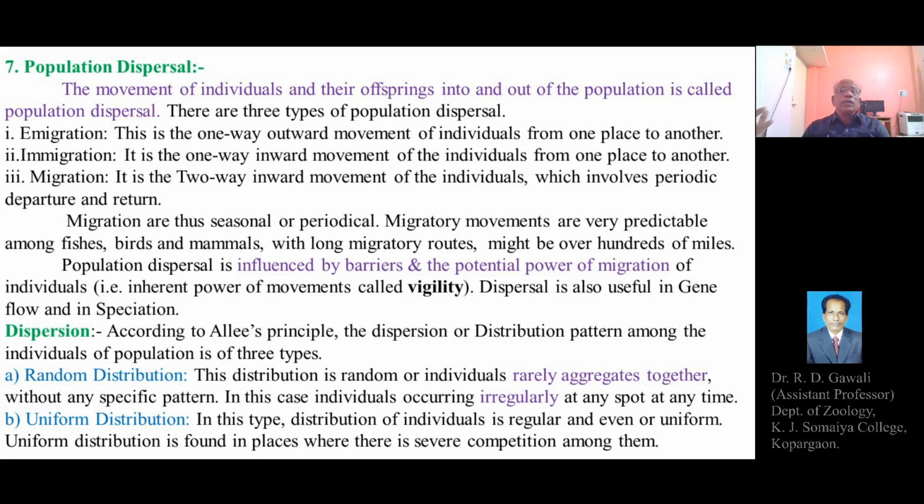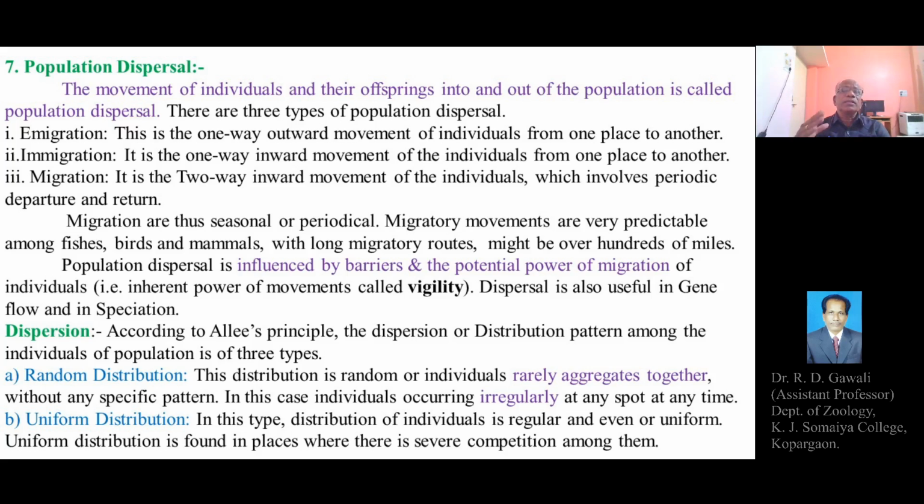means the individuals from certain other region come into a population or into a particular region or habitat, and thus there is an increase in the number of individuals in a population due to the immigration, or addition of the individuals in a particular population.